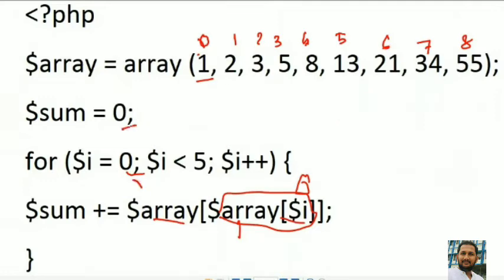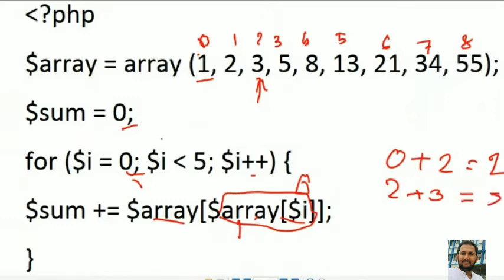Sum is initially 0, so 0 plus 2. Sum is now 2. Now I is incremented to 1. Array of 1 is 2, and array of 2 is 3. Now sum is previously 2, 2 plus 3 is equal to 5. This one is for 0, this one is for 1. And now I is 2.